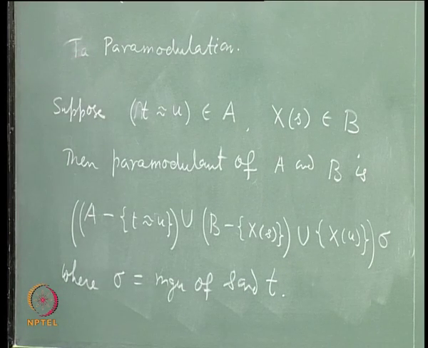Then the rule of paramodulation says that from two clauses A and B, deduce their paramodulant.